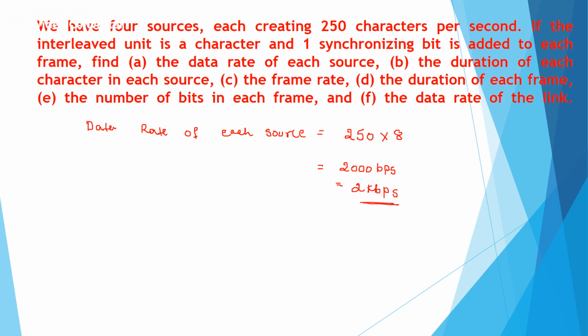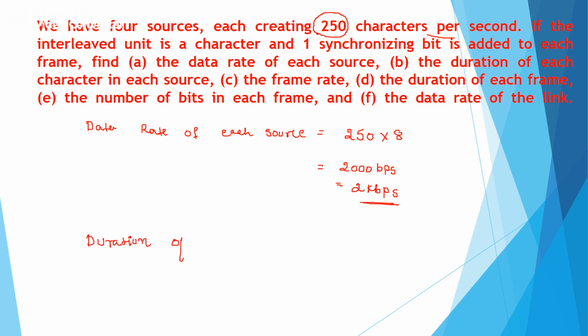Now, each source sends 250 characters per second. So now we need to compute the duration of each character.